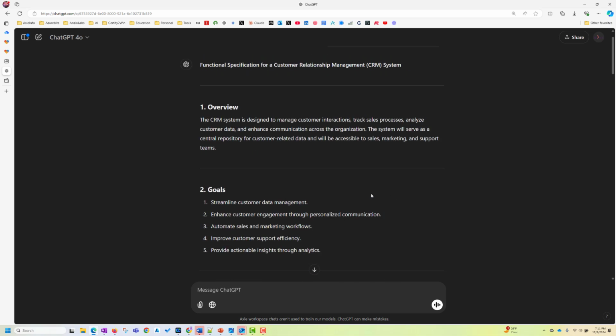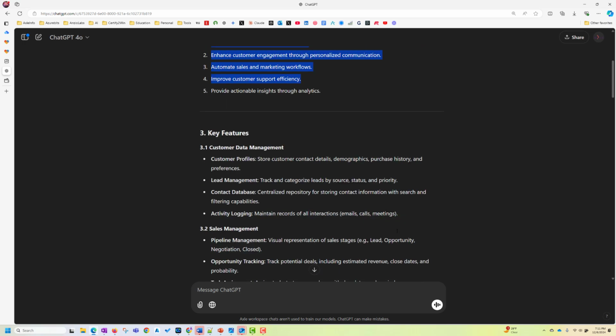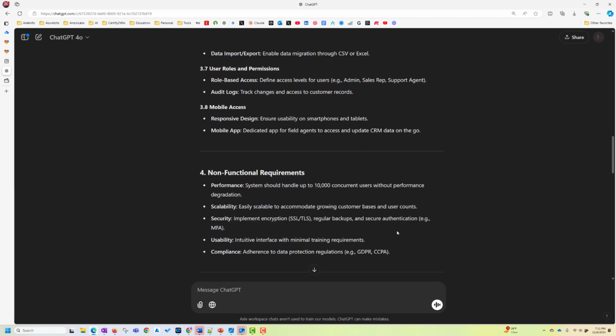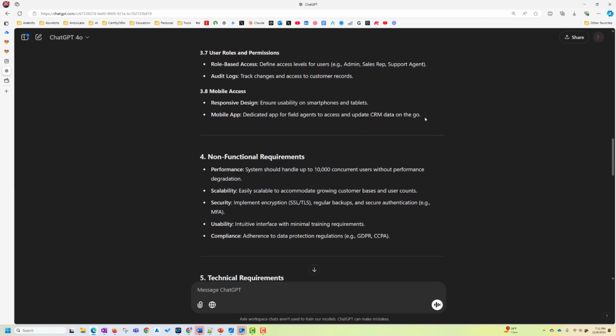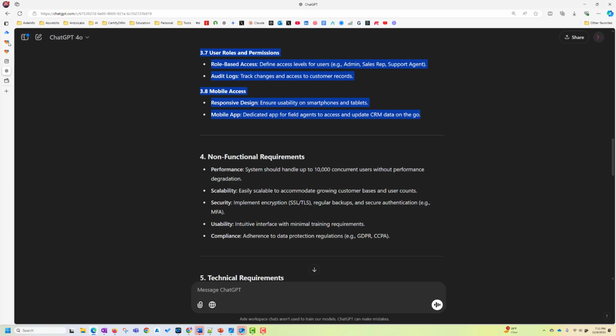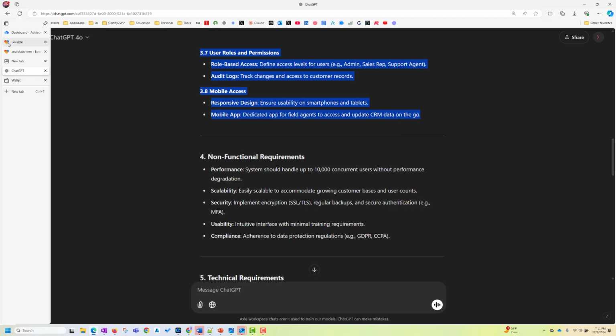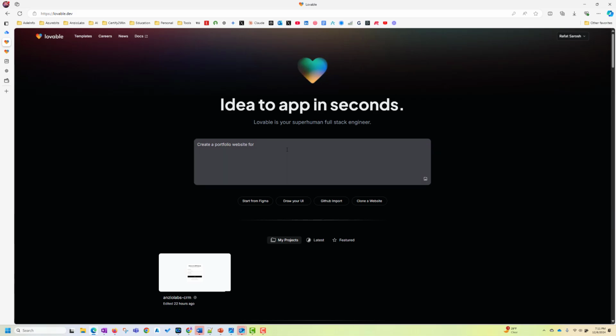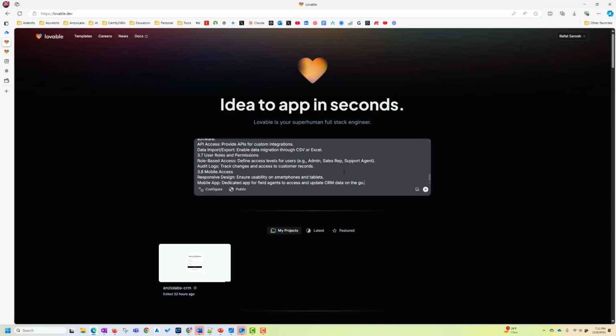What I'm going to do is copy from the overview onwards till the functional requirement, till here. And now I'm going to come to Lovable and just paste here everything I got from ChatGPT.